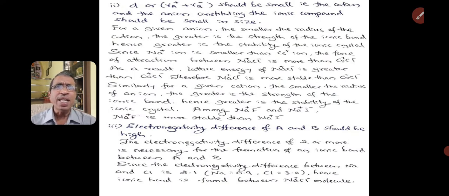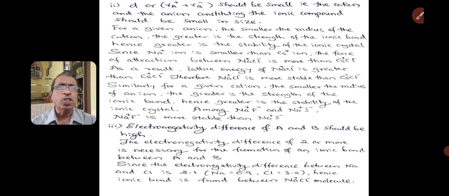Another one is the distance between the cation and the anion. The sum of the ionic radius of the cation and anion is called the ionic size, that is the distance between the two ions. This should be small.